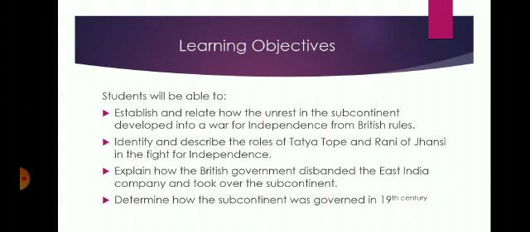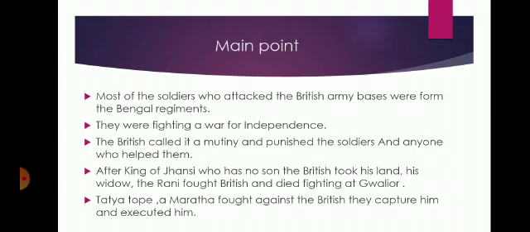You should be able to explain how the British government disbanded the East India Company and took over the subcontinent. And you should be able to determine how the subcontinent was governed in the 19th century. So these are the main points of today's topic.